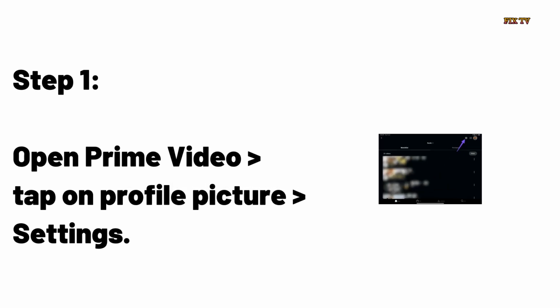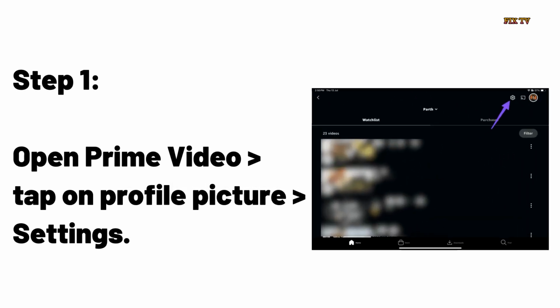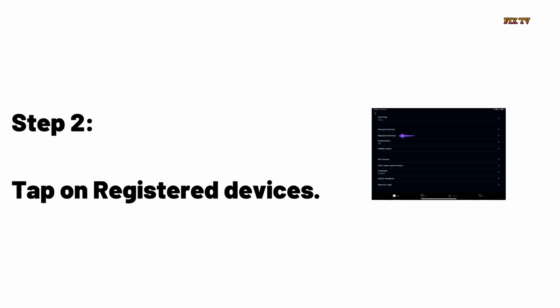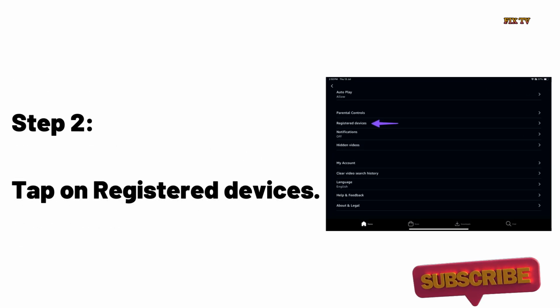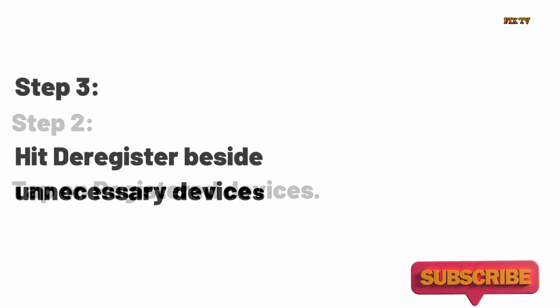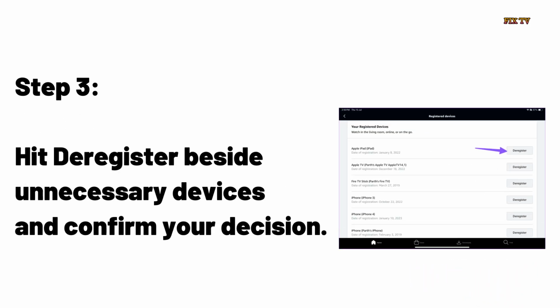Step 1. Open Prime Video > tap on profile picture > Settings. Step 2. Tap on Registered Devices. Step 3. Hit Deregister beside unnecessary devices and confirm your decision.